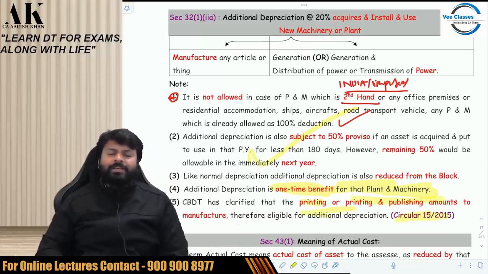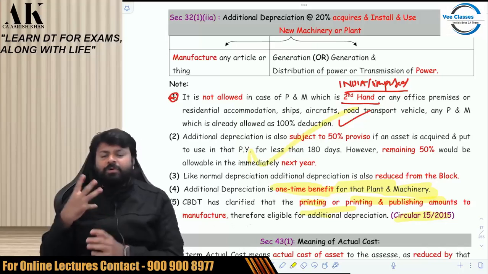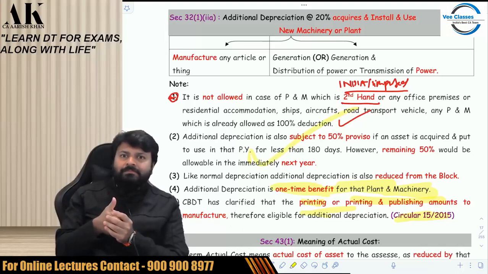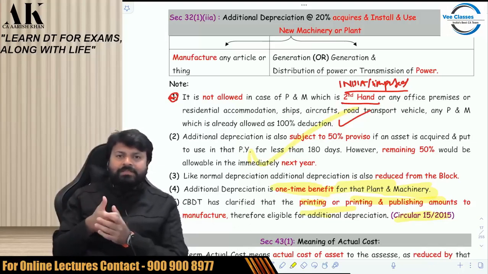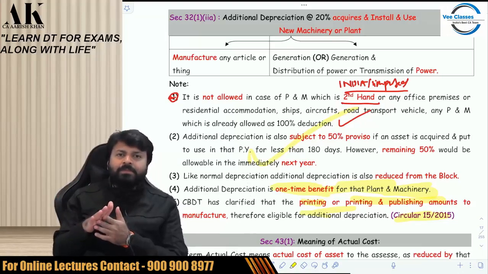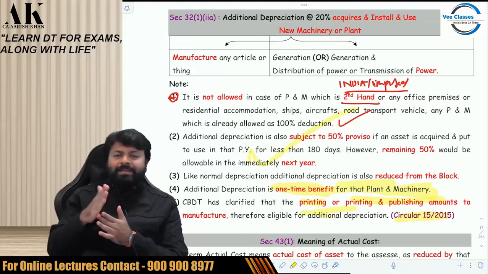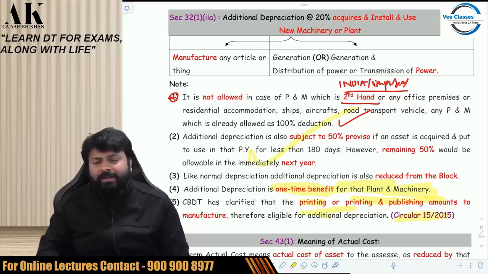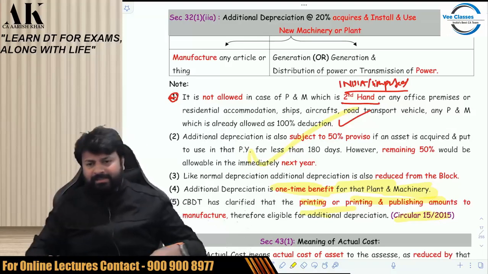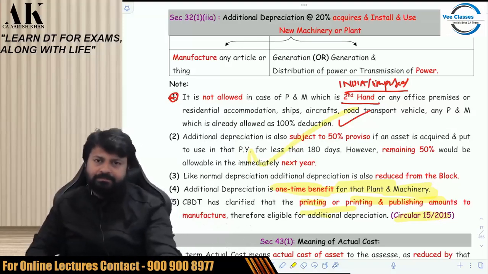So this is what this section is all about. I'll just raise some questions which you have to raise in your mind while revising. Nature of business: I have told you which are the natures of business. Second, nature of asset: I have told you which assets are included and which are not included. Rate of depreciation, 20%. Is it necessary to use? Yes. Will 50% happen? Yes. If it is put to use for less than 180 days, then 50% in the current year and 50% in the next year. You can just go through it once.